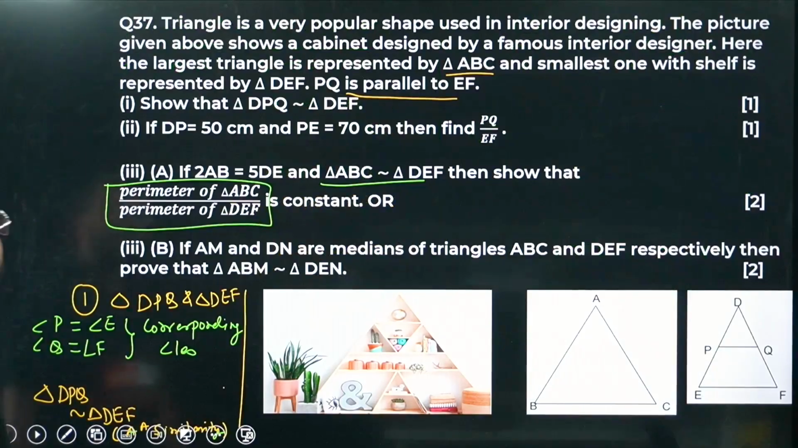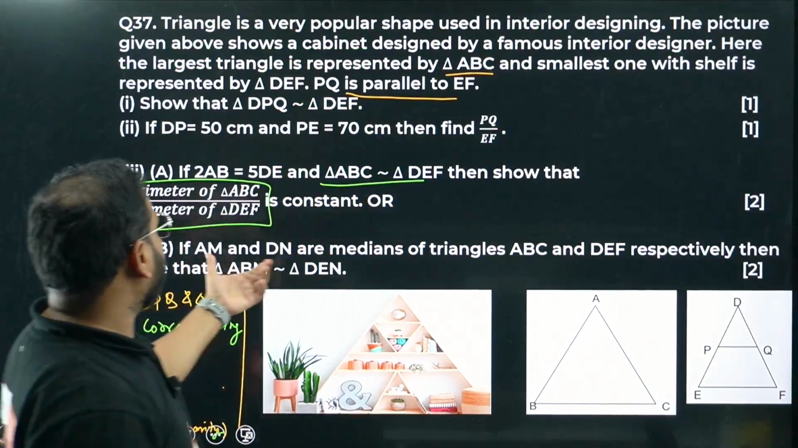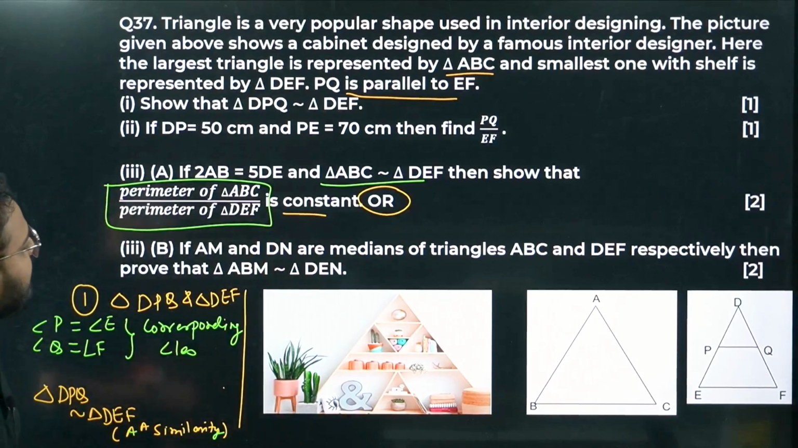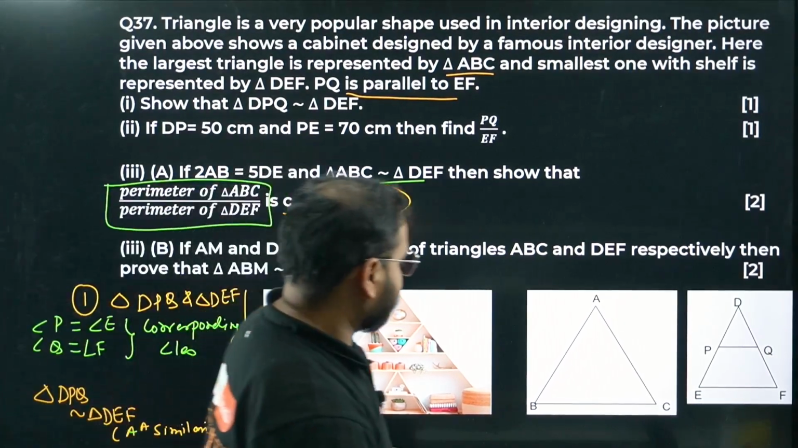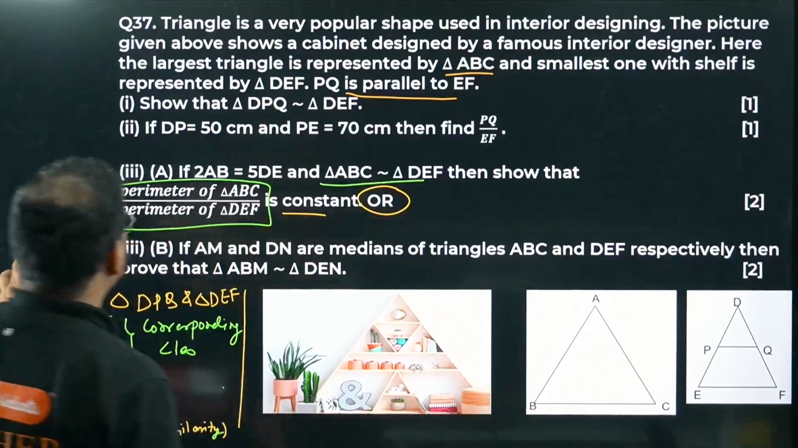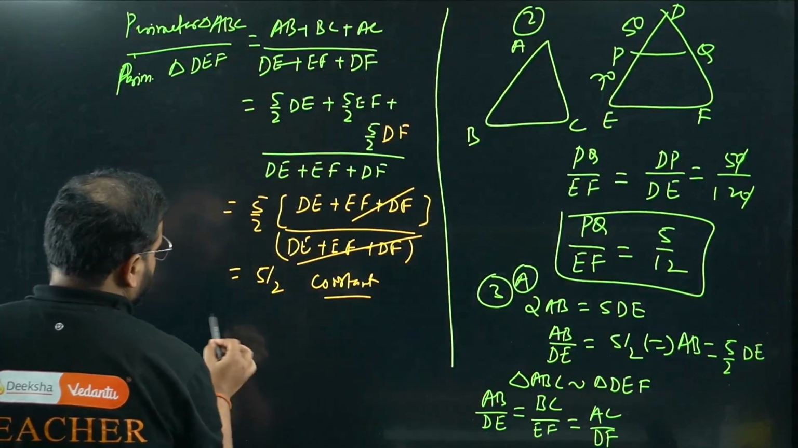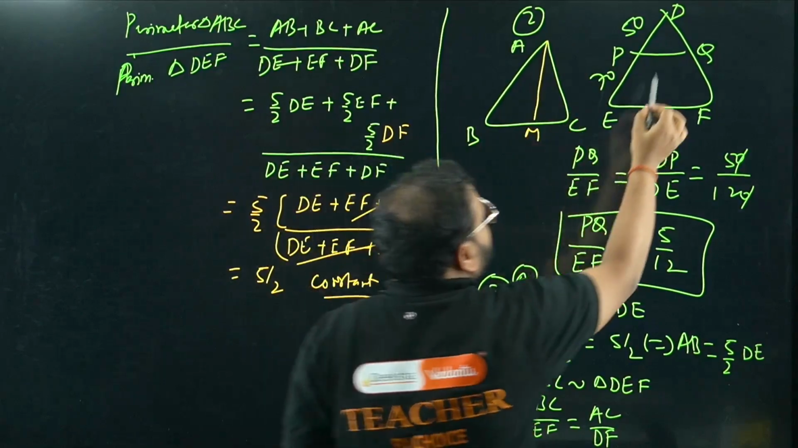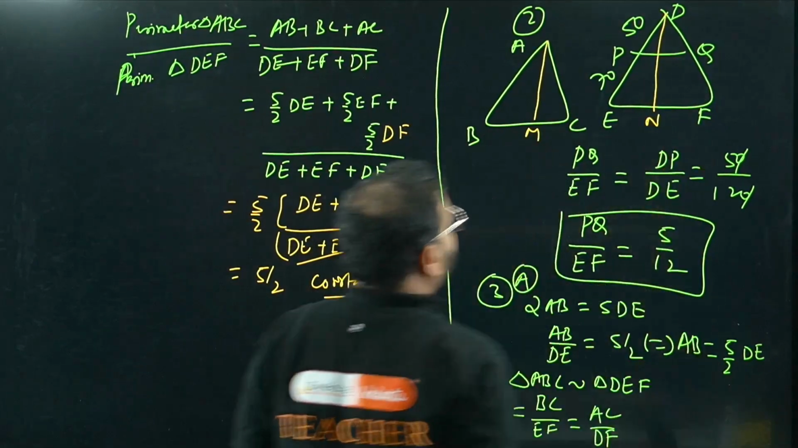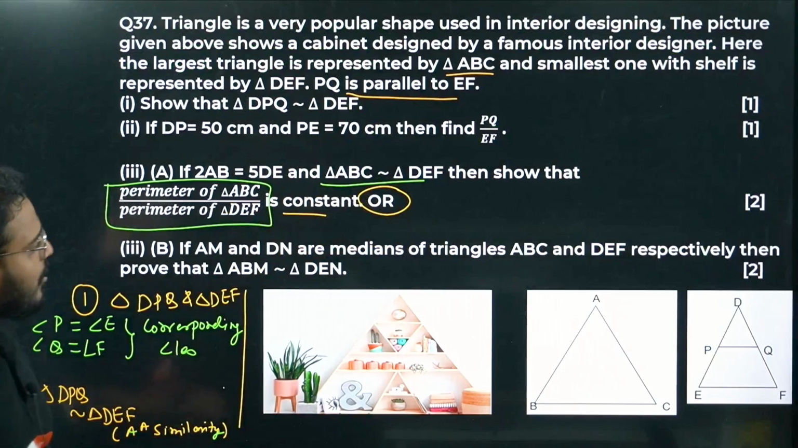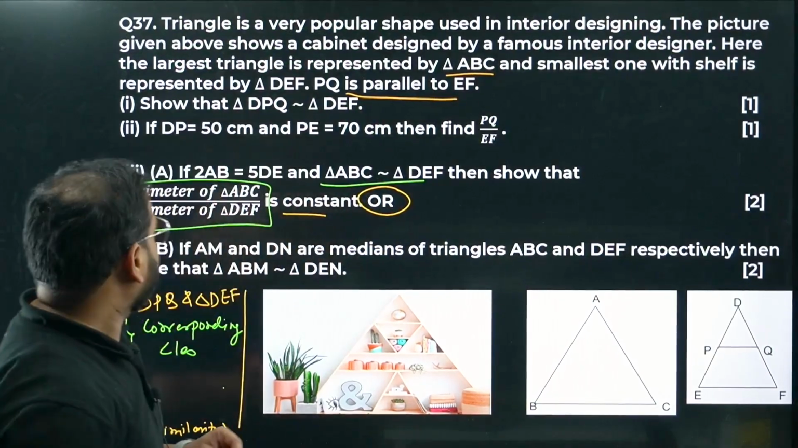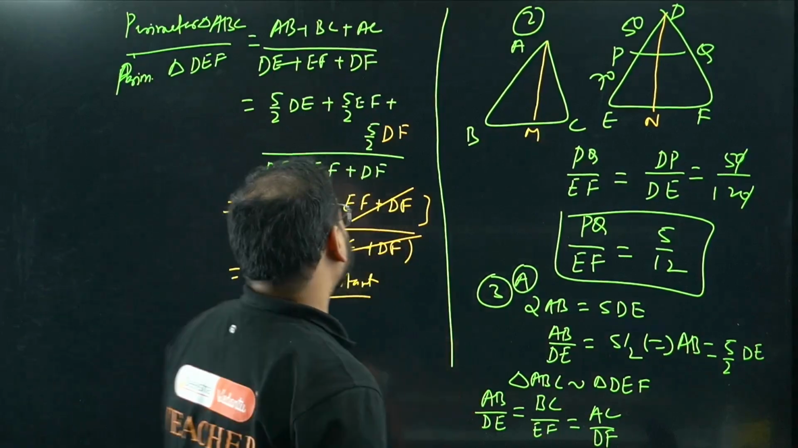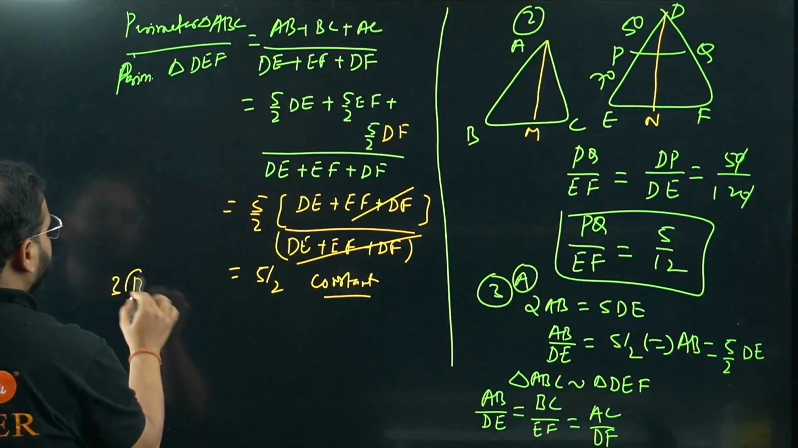Now the last part, which is what we have to prove. Let's look at the OR case now. If AM and DN are medians of triangles ABC and DEF, we have to draw that. So this is right here, AM and DN. AM and DN are the medians of triangles ABC and DEF respectively. Then prove that ABM and DEN are similar. Let's do part 3B.